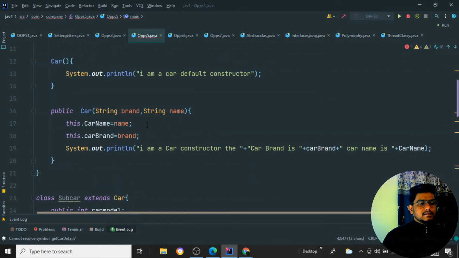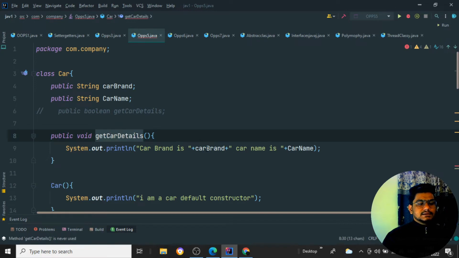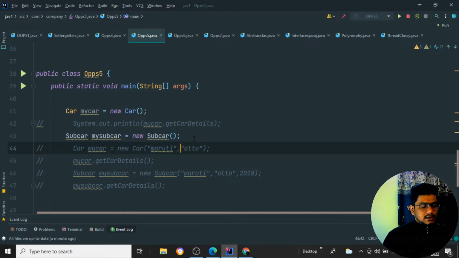That means it is saying inside my getCarDetails, it is taking the car brand as well as the car name, but I have not set them. So before calling the particular getDetails, I need to set the particular properties. So I'll just comment this one out.